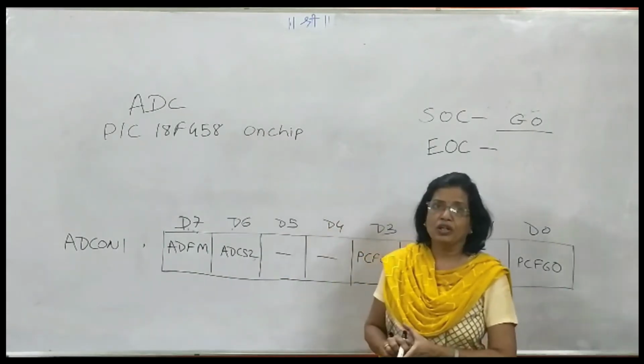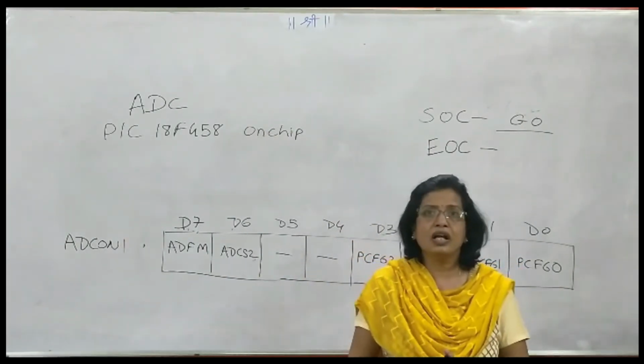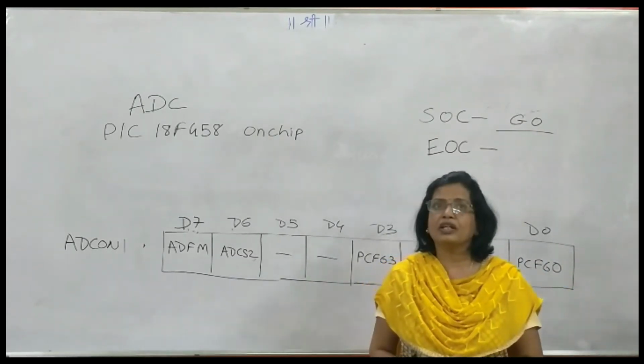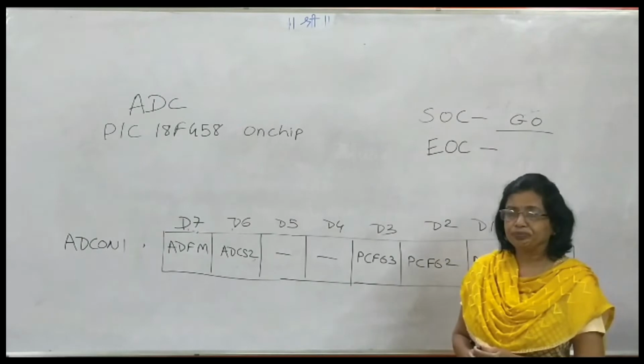Then this is ADFM. We have seen that the result of the ADC is 10 bit, which is stored in two registers, ADRESL and ADRESH.